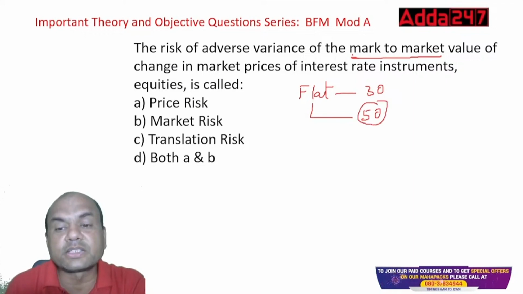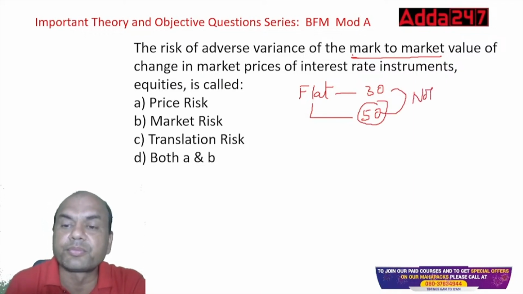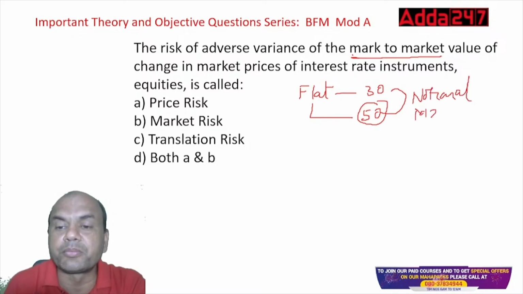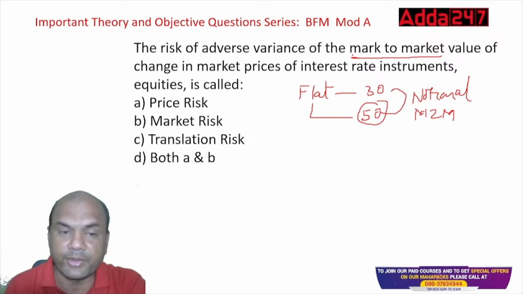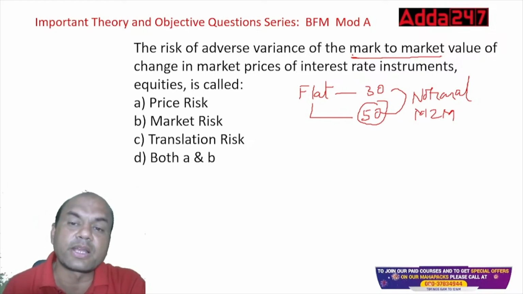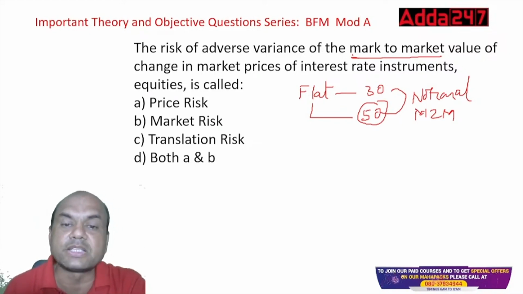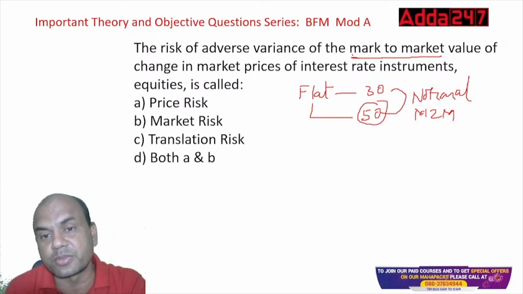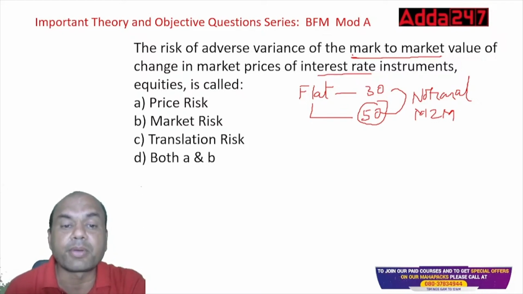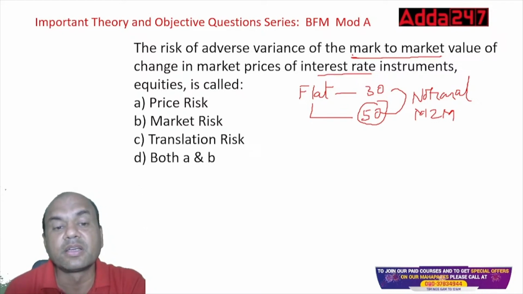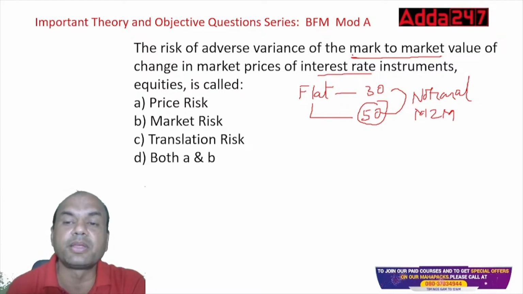So this is what this difference is known as notional, or the other name is mark to market, M to M. M to M means the rate at which I had bought and the present value of my security. Okay. So the risk of adverse variance of mark to market value, of change in market price in the interest rate instruments, is called as price risk, market risk, translation risk, both A and B.